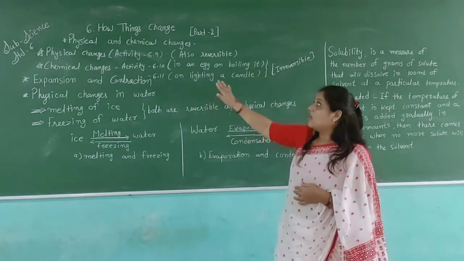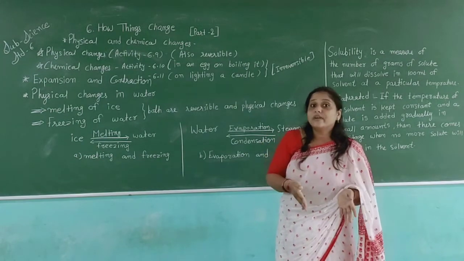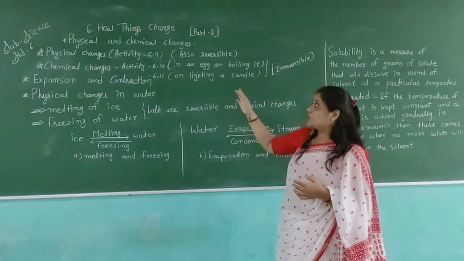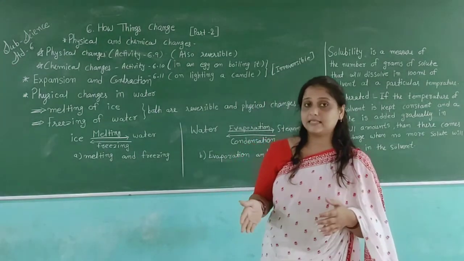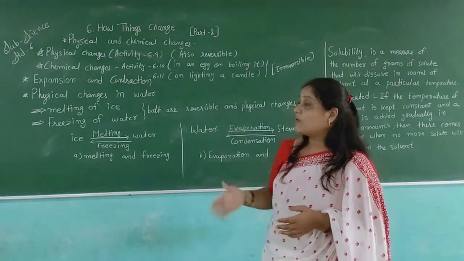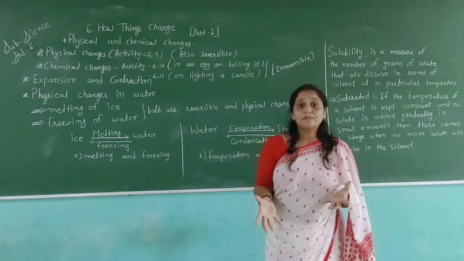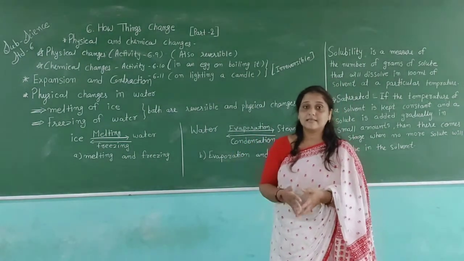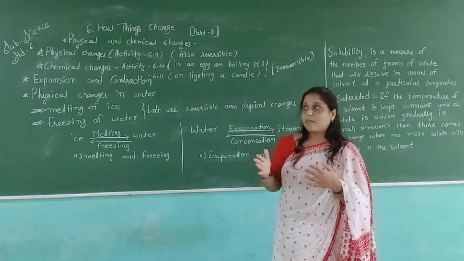For example, a boiled egg and a simple egg look the same but have different tastes, so that means they have chemical changes. So you can observe different things at your home and see which type of change occurred, chemical or physical.